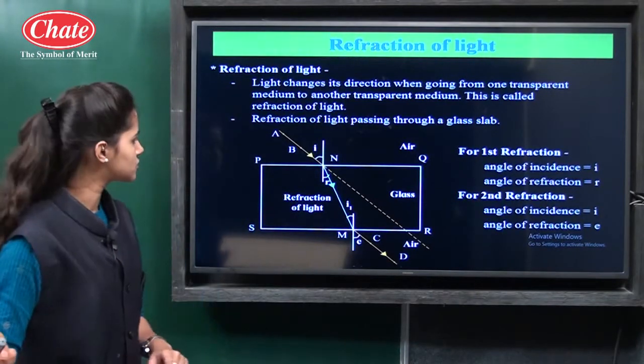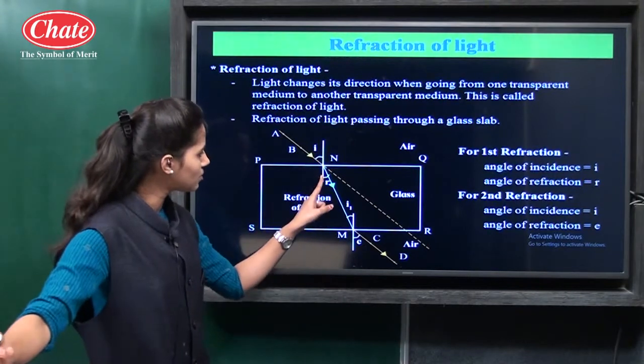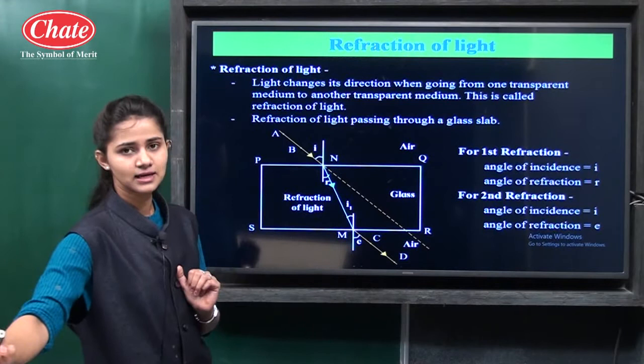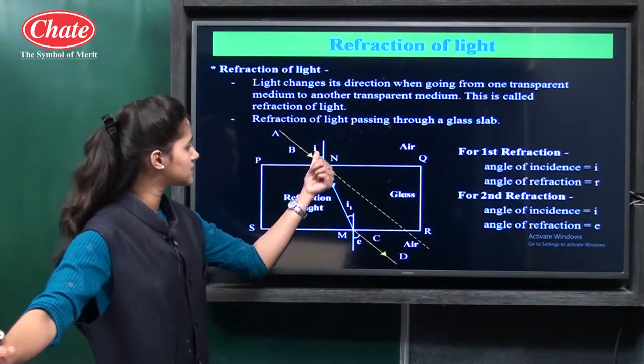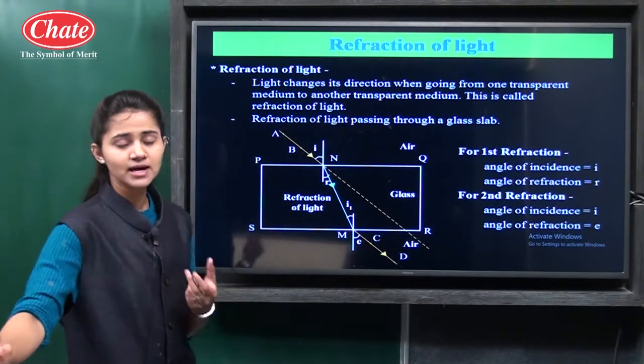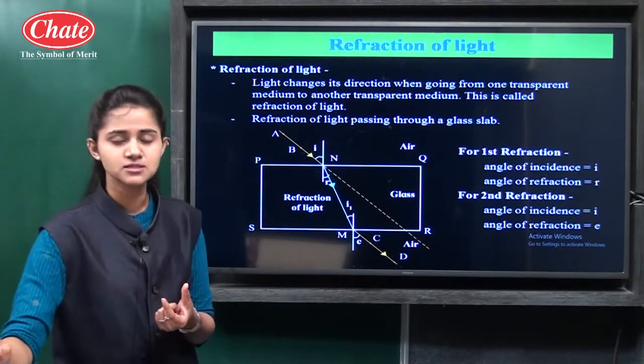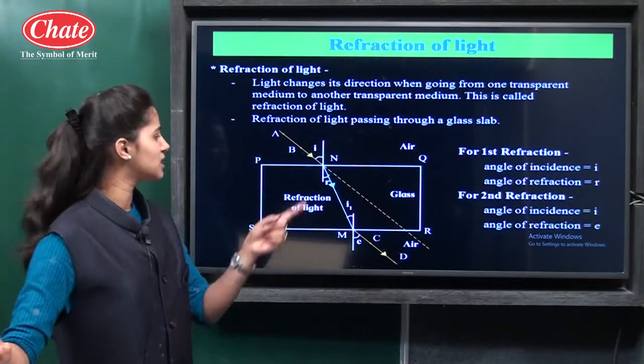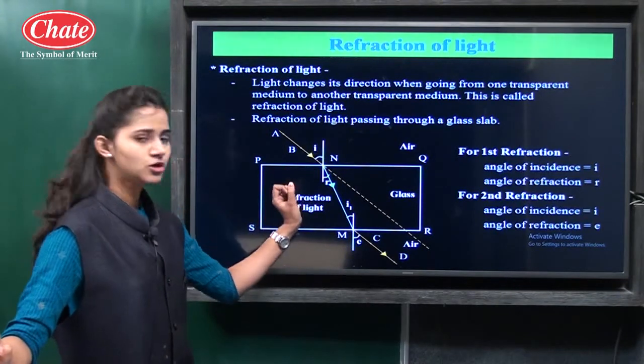You can see this is the normal, which is perpendicular to the surface of the glass. Here it is the angle I, which means the angle of incidence. Angle of incidence is simply the angle made by the ray with the normal.